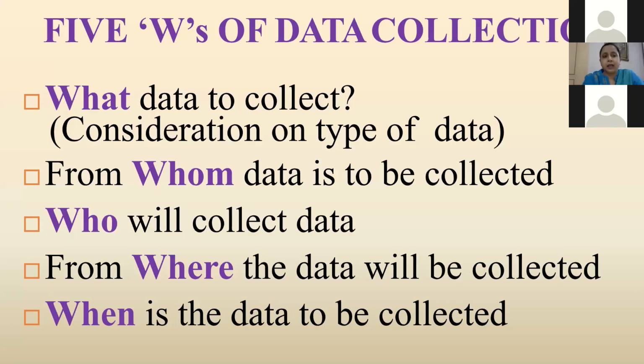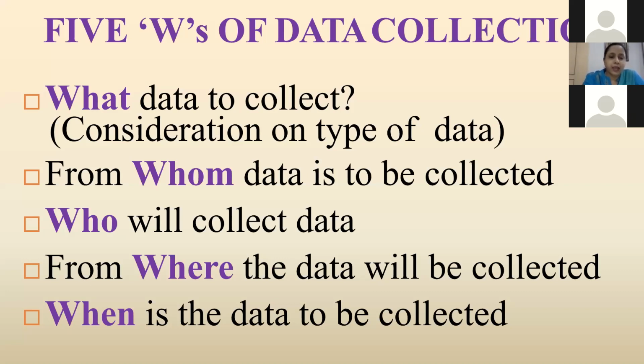Now we will see the 5 Ws of data collection: what data is to be collected, from whom data is to be collected, who will collect the data, from where the data will be collected, and when the data is to be collected.